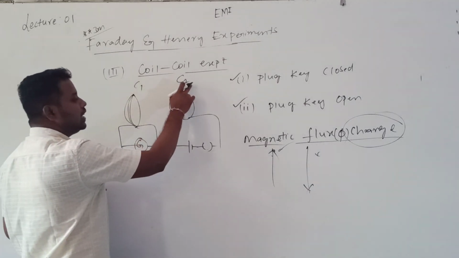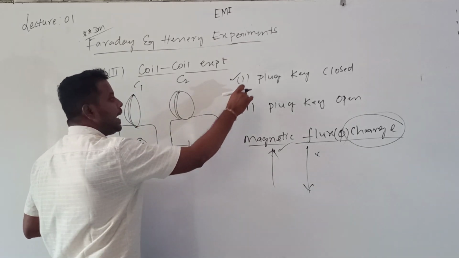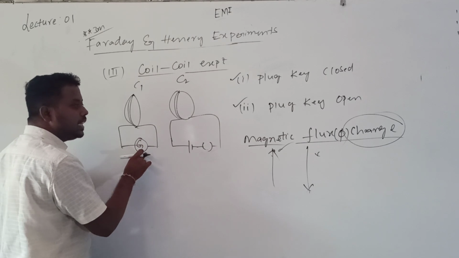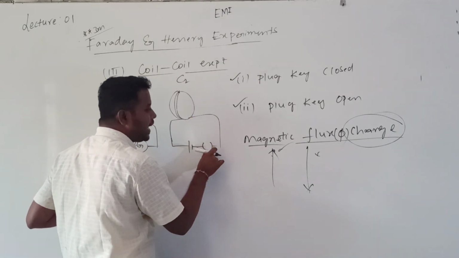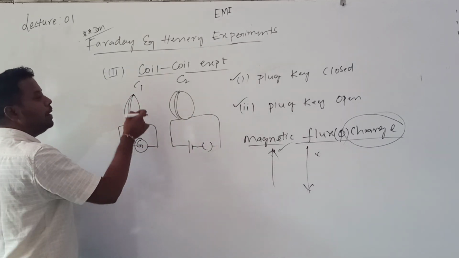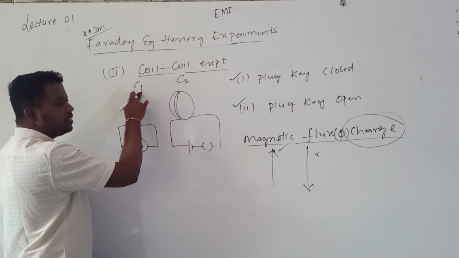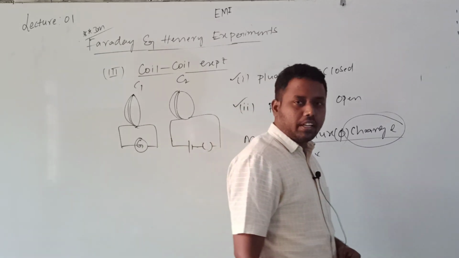They observed that while closing and while opening the plug key, there is a momentary deflection in the galvanometer, which indicates that the magnetic field linked with C2, which is coupled with C1, changes, causing the galvanometer to deflect.